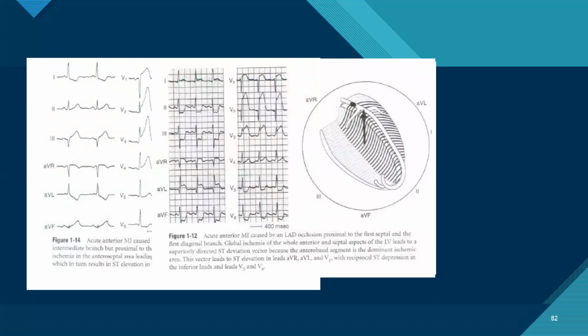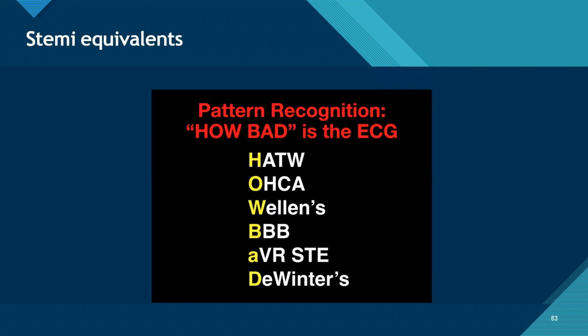And coming to proximal occlusion, so here the axis is more towards the base, hence there is elevation in aVR, V1, and reciprocal depression in the inferior leads. Coming to STEMI equivalents, just a moment.